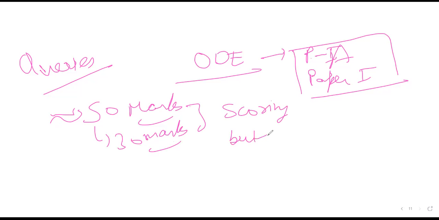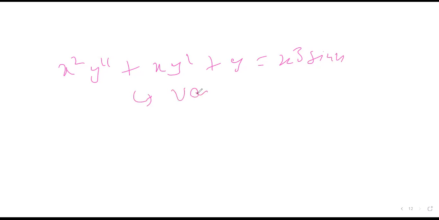But small mistakes can happen. Like I made a mistake in the exam. There was a question where they gave x²y'' plus some function of x, y' plus y equal to x³ sin x, something like that. And I had to do that question using the variation of parameters.